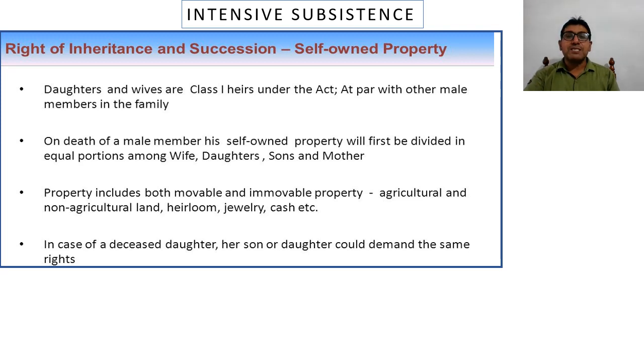But after this right of inheritance act, now daughters, wives, and sons have an equal share in the land, and because of this, the land holding or land size is getting smaller and smaller.